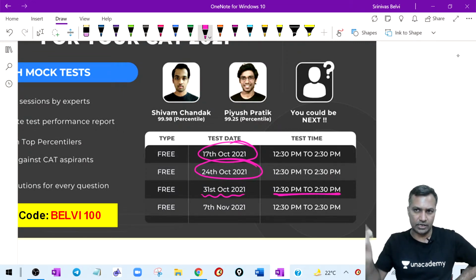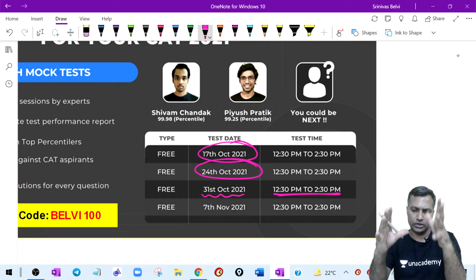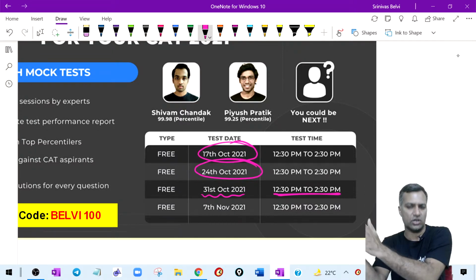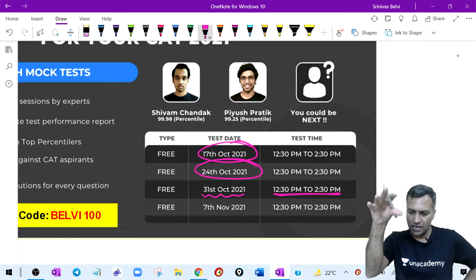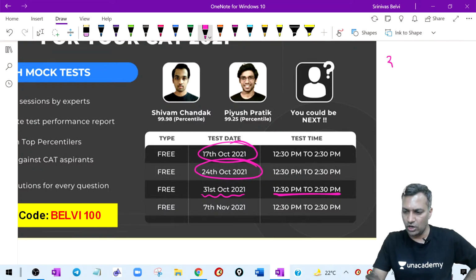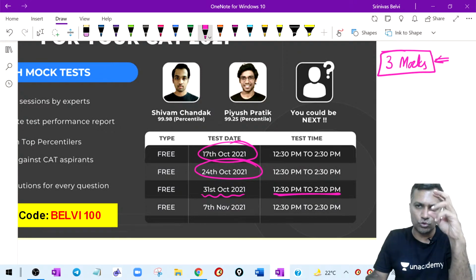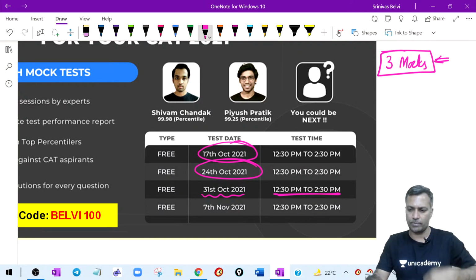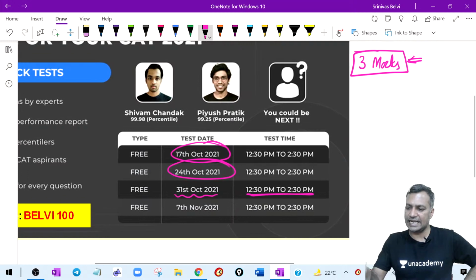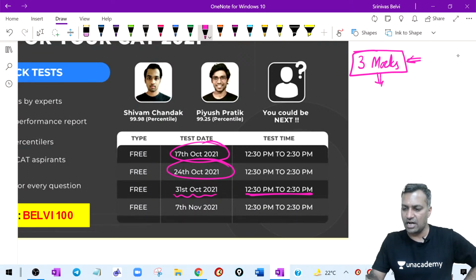If you want to try it, you can try this, and you can park one of your mocks for Tuesday or something like that, because starting this particular week, all of you try and write 3 mocks per week. You'll still get sufficient time for revision through mocks itself. You can do quite a bit of revision; it happens in your mind. So try and increase it for the next 3 weeks, 3 mocks.